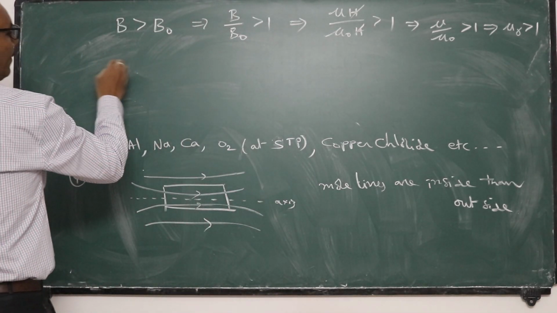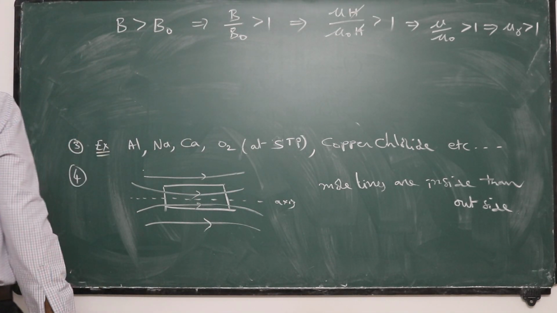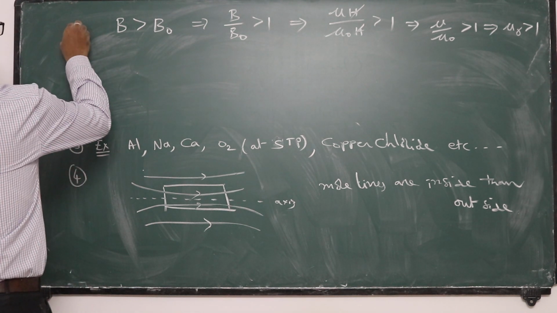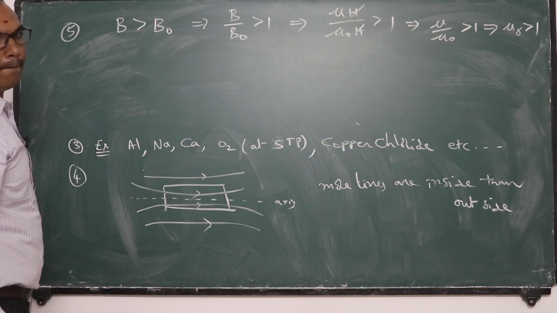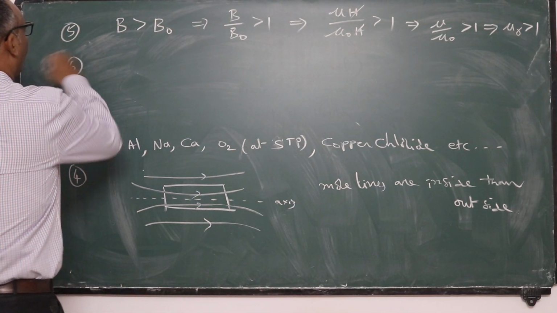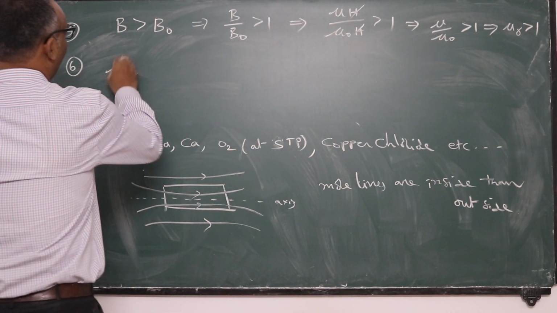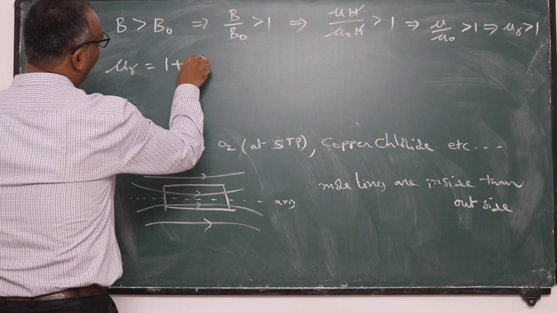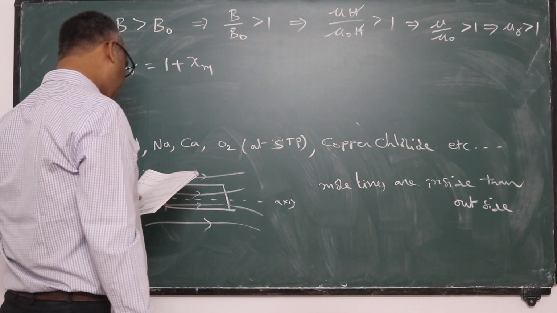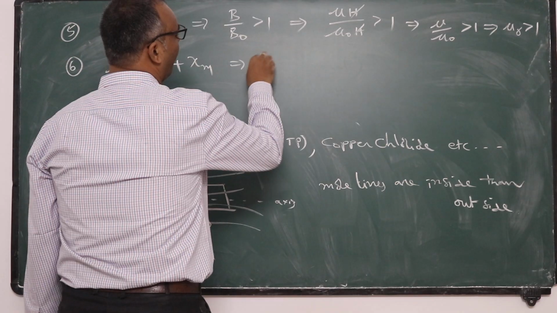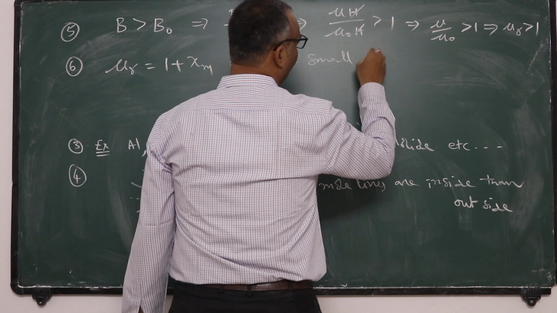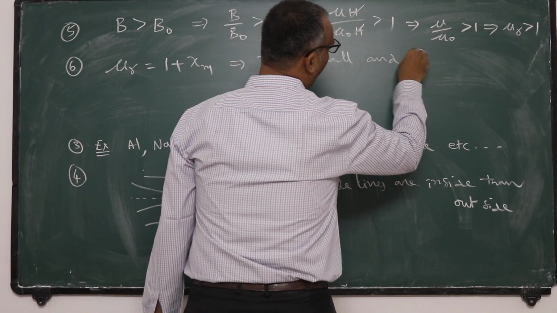And this is the fifth point: relative permeability is greater than 1. Sixth point, you know that relative permeability is equal to 1 plus magnetic susceptibility. That implies magnetic susceptibility is a small but positive value.